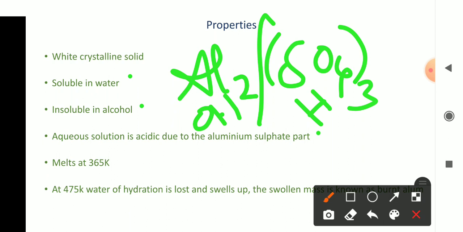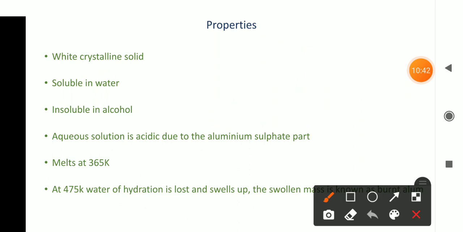Is it clear, students? The aqueous solution of potash alum is acidic due to the aluminium sulfate part, since the aluminium sulfate part is converted into sulfuric acid on hydrolysis. Okay. The next one, look at the point number 5. Its melting point is given. It melts at 365 Kelvin, so it has a higher melting point.